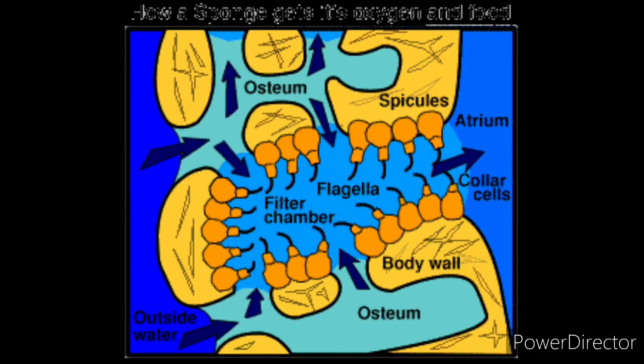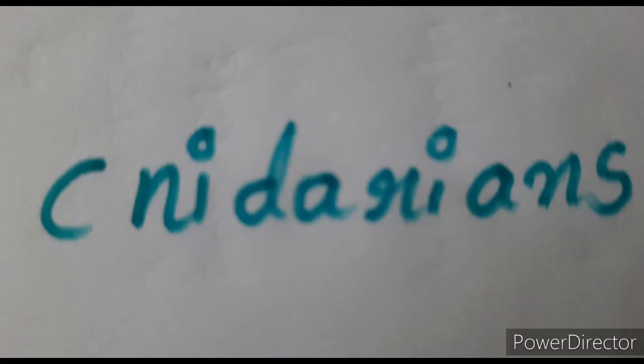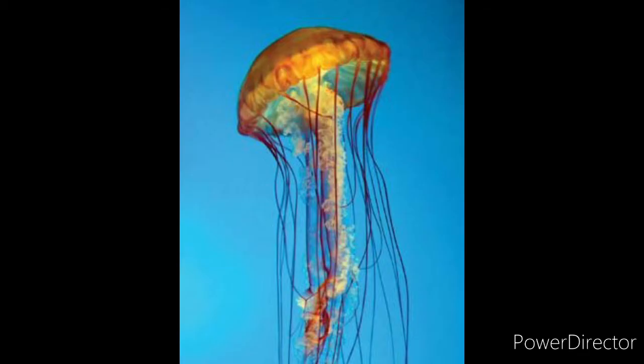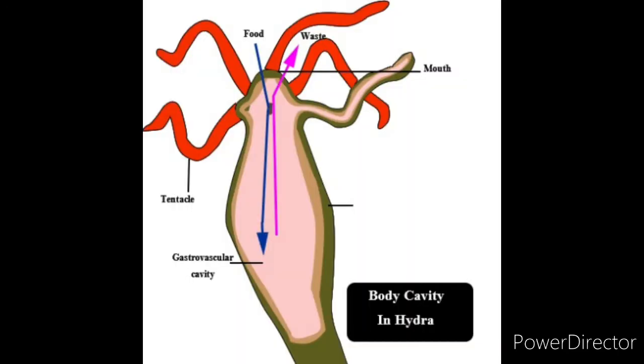When we move to the Cnidaria, which are better evolved than the sponges, the examples are Hydra and jellyfish. They have developed a blind sac-like gastrovascular cavity, which has taken up the function of digestion and the transportation of nutrients to each and every cell of the body.